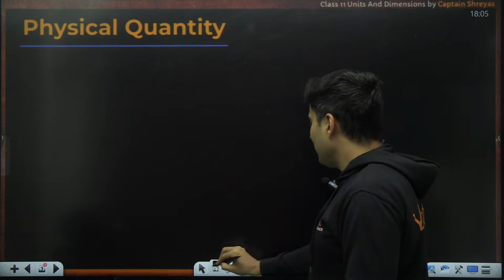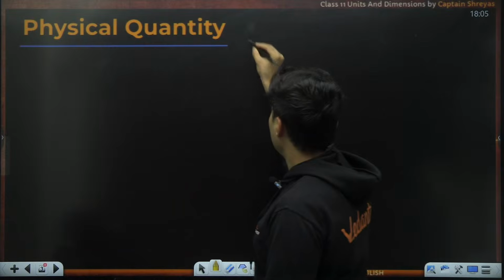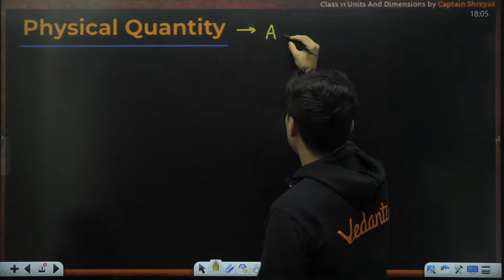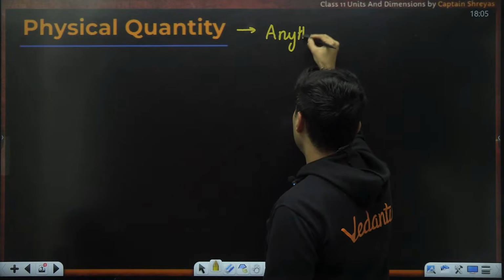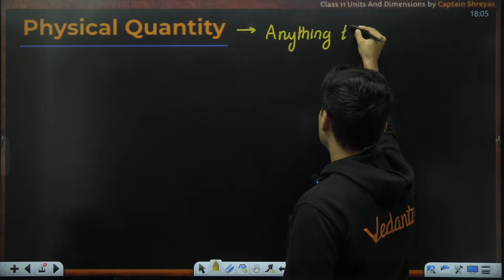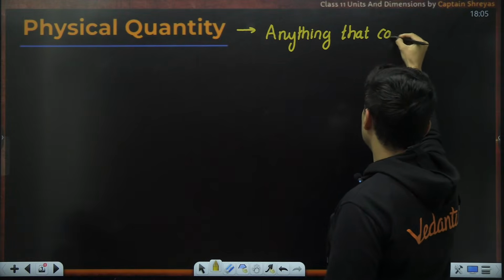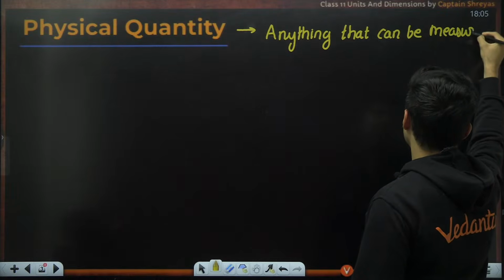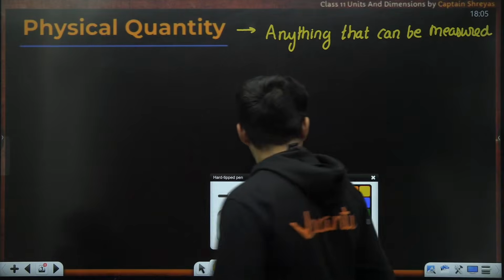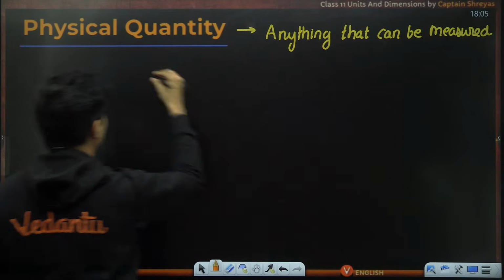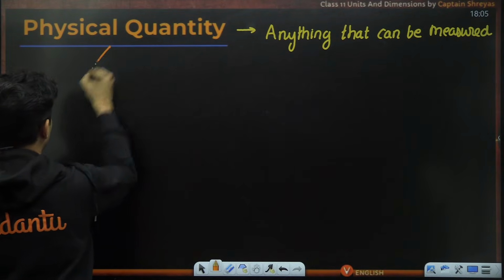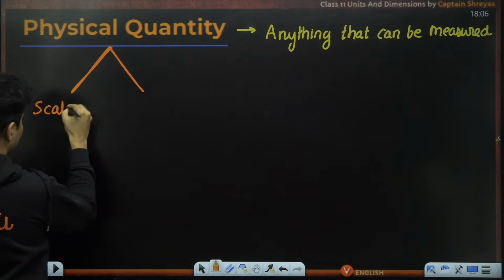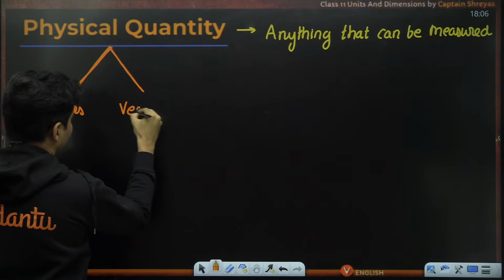Now, physical quantity means anything that can be measured. Physical quantities can be classified in multiple ways. Somebody can say, I can classify physical quantities as scalars and vectors.